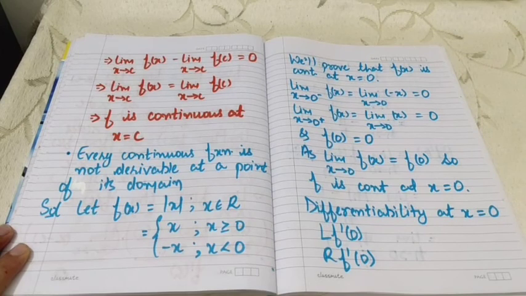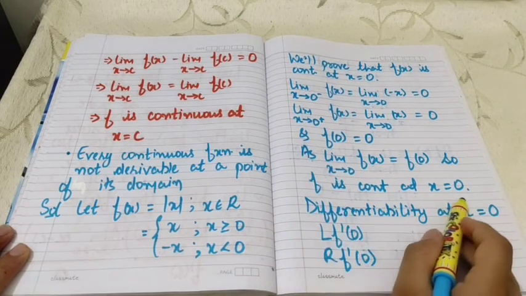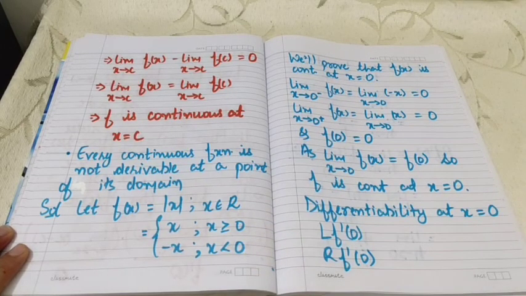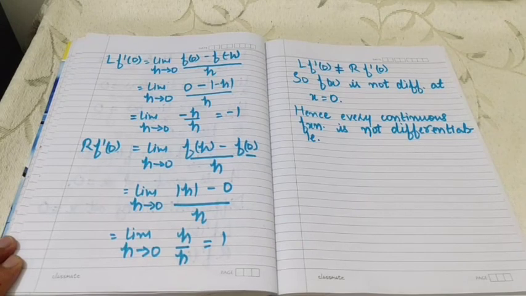But earlier we proved that the function is continuous at x equals 0. So from this we can conclude that every continuous function is not differentiable at that point. It may be, it may not be. So we can conclude that every continuous function is not differentiable. Thank you.